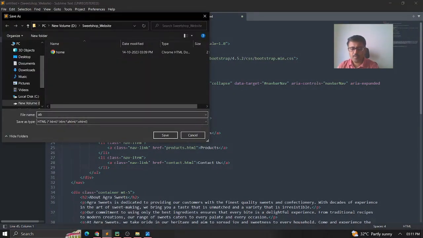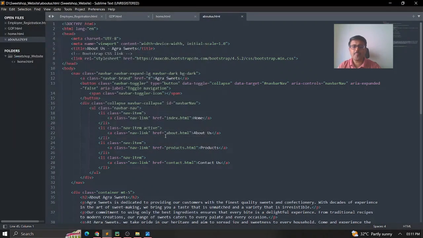The file name I gave here is about us. I save it here now. Because the file name is about.html, you can straight away link that one.